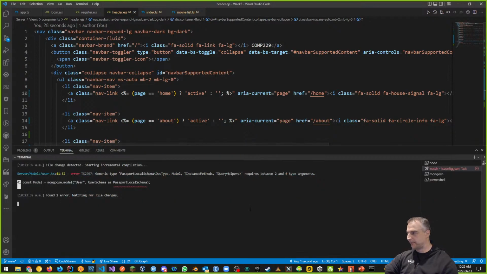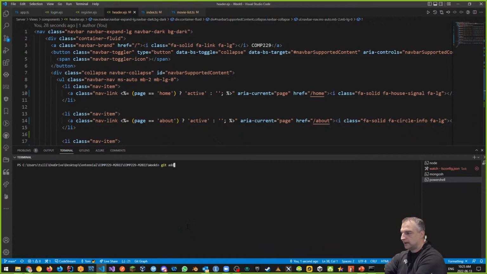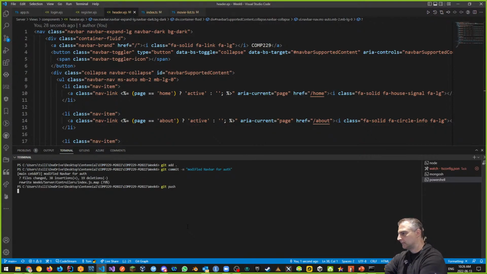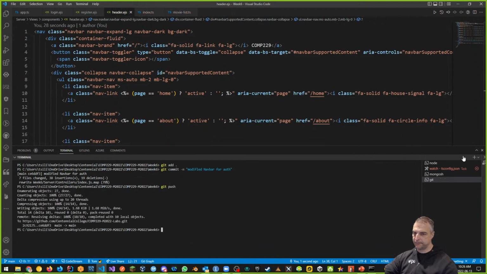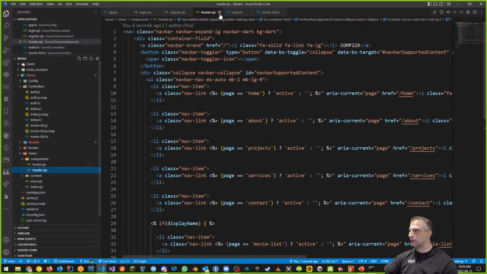So let's put that up on GitHub. So we're going to say git add dot, git commit -m, and we'll say added or modified navbar for navigation, authentication. Okay, so that's been done. And we needed that because we need some kind of mechanism to allow us to log in and log out. All right, so cool. That's done.